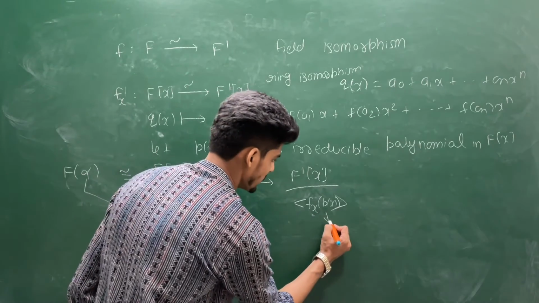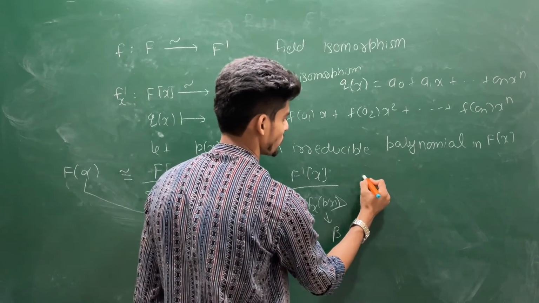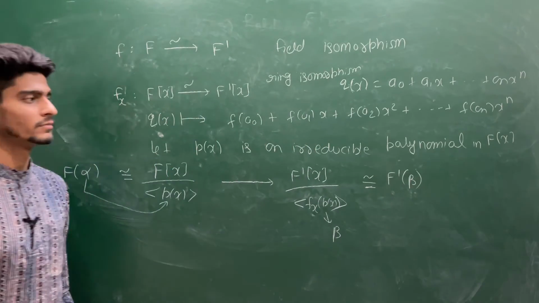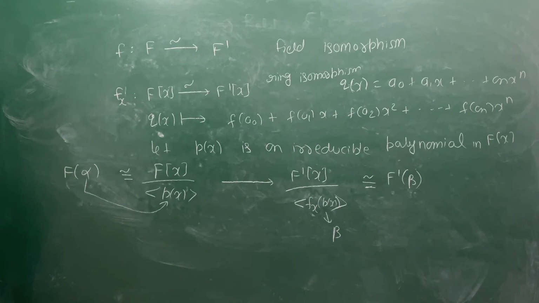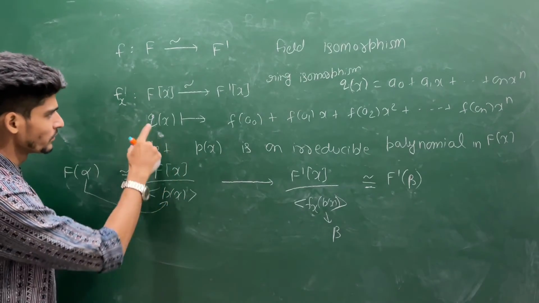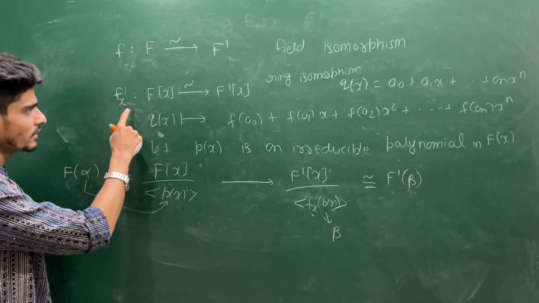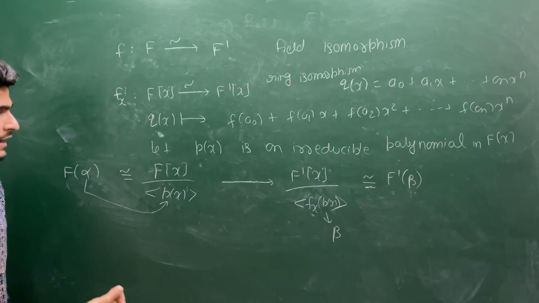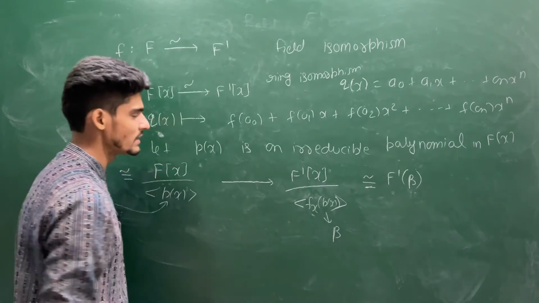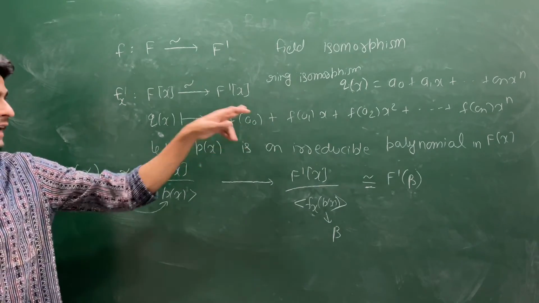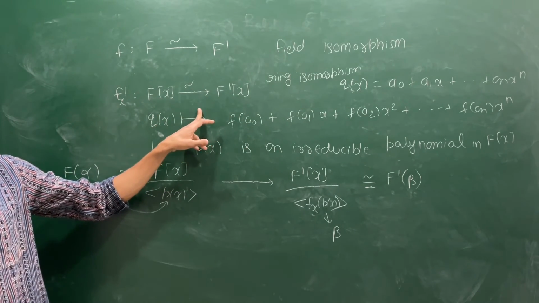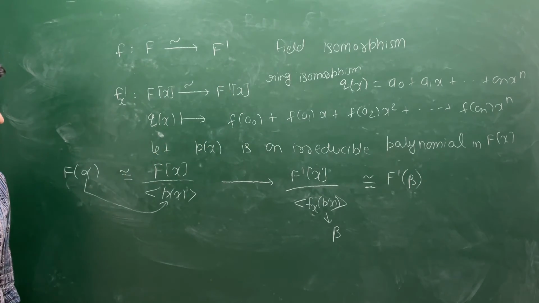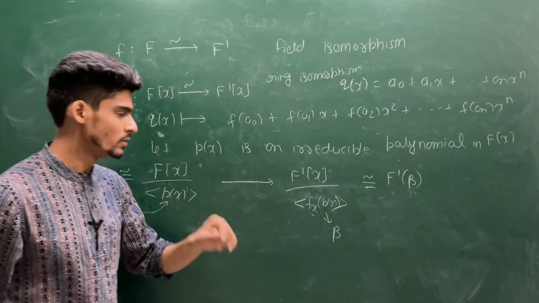So let's say this root is beta, so this must be isomorphic to F prime(beta). So this is your homework. Try to prove that this map can be extended naturally from this structure to this structure, and the quotient of this structure will be this. That means the maximal ideal goes to maximal ideal under this map. So this you need to prove, and this is an easy exercise for you.